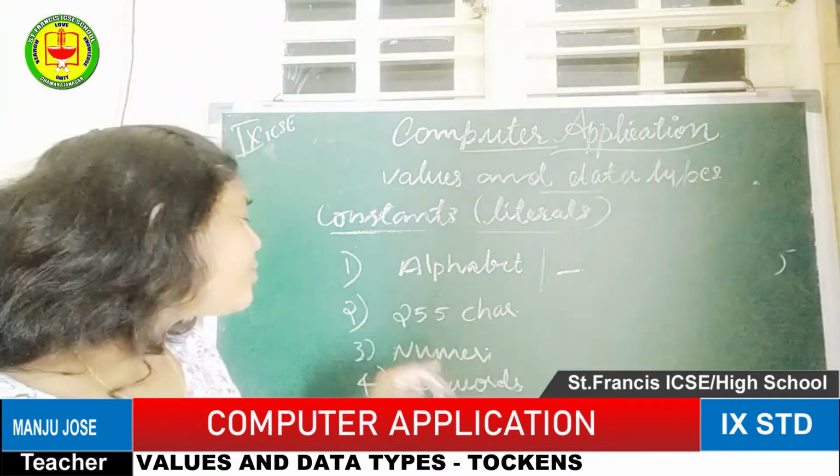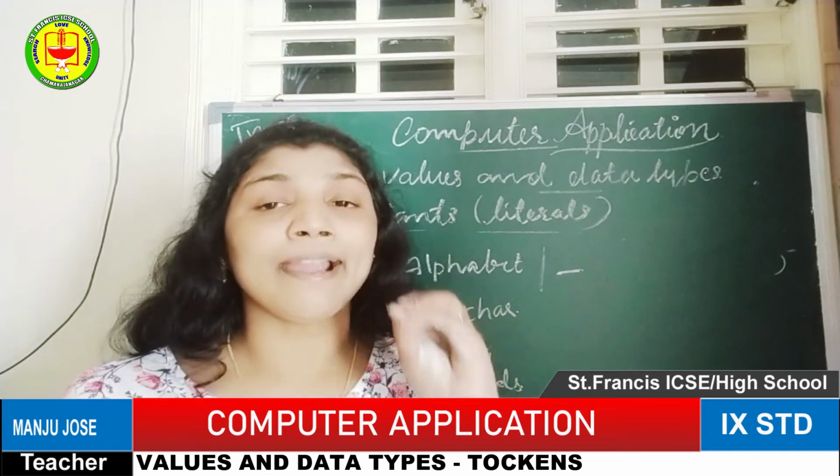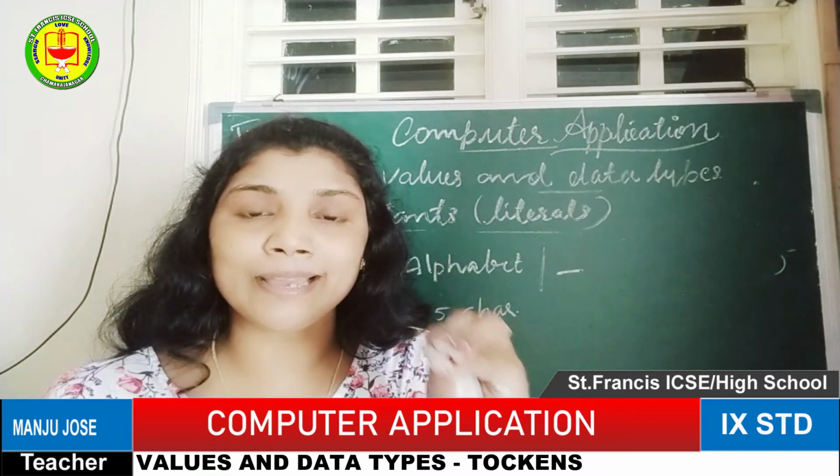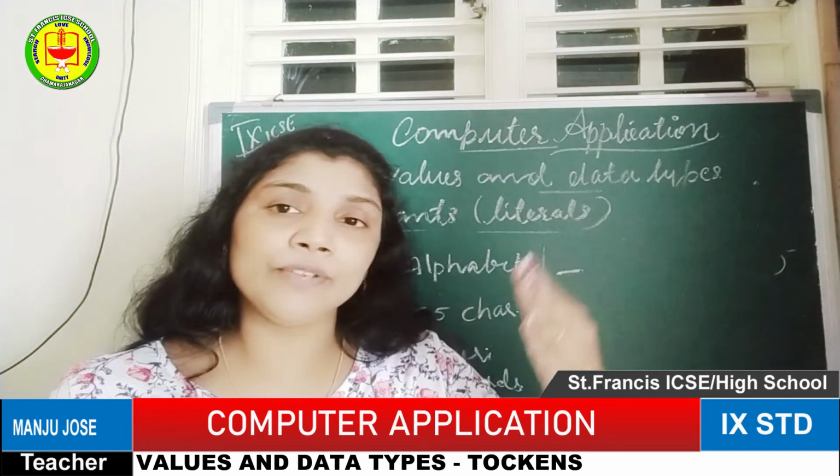They won't accept more than 255. If it is 256, only up to 255 will be considered, and the 256th character will be automatically removed. The maximum length they consider is only 255. The next rule is that a keyword should not be used as an identifier, because once you give the name of a particular command, it will be permanent. We use it in the entire program from top to bottom, in the programming statements. Once you give it, it has some meaning.